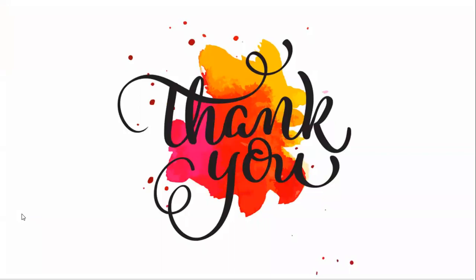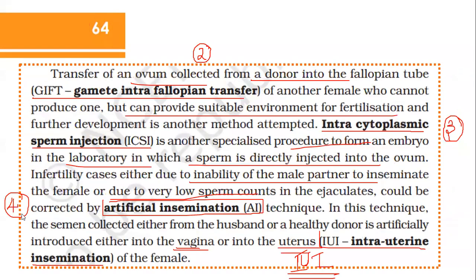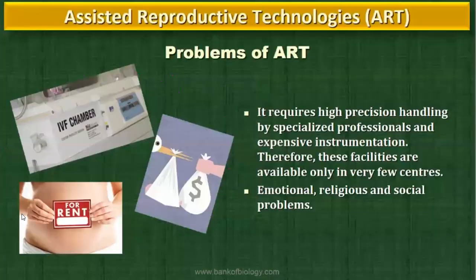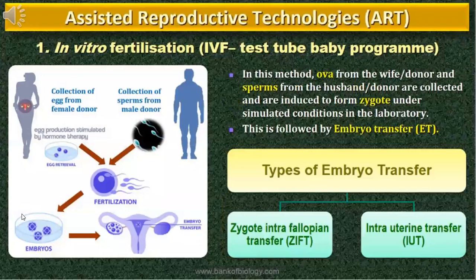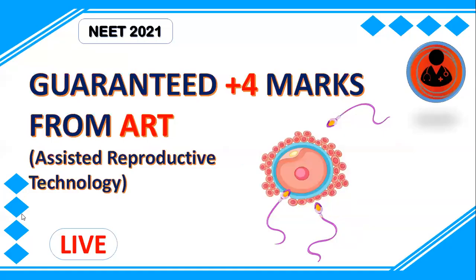So that marks the end of the super amazing guaranteed plus 4 marks MCQ, plus 4 marks from assisted reproductive technology or ART from the chapter reproductive health. Hope each and every slide is perfectly clear for everybody. We discussed 5 different methods of ART as well.